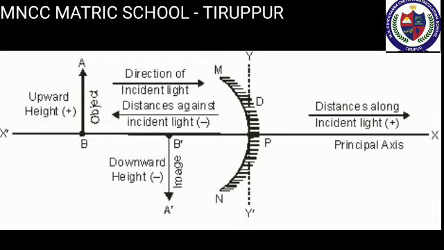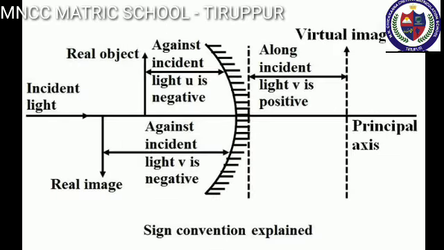First point, the object is always placed on the left side of the mirror, and second point, all distances are measured from the pole of the mirror, and third one, distances measured in the direction of incident light are taken as positive, and those measured in the opposite direction are taken as negative. And fourth point, all distances measured perpendicular to and above the principal axis are considered to be positive, and all distances measured perpendicular to and below the principal axis are considered to be negative.